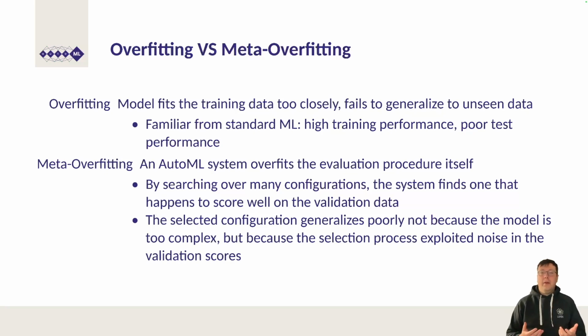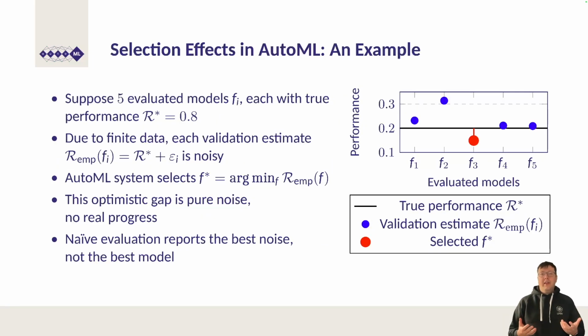This is a subtle but important distinction. A model can be simple and well regularized and still be the victim of meta-overfitting, simply because it happened to be evaluated at the right moment on a favorable data split. The key takeaway is overfitting is a property of a single model and meta-overfitting is a property of the search process and it needs to be remedied. Let us make this concrete with a simple example. Suppose 5 evaluated configurations, and for the sake of argument, assume all configurations generalize equally well with a risk of 0.2.